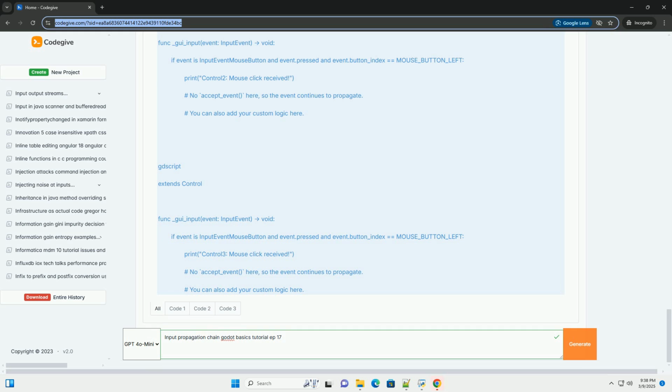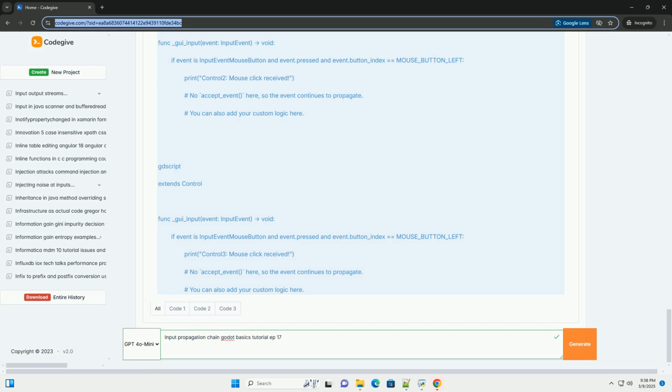Godot handles input events through the scene tree. Input modes. Godot nodes have different input processing modes. The two most important are: Input mode Pass, the default mode, where an input event is passed up the tree after being processed. And input mode Discard, where the event stops propagating up the tree. No other node further up the tree will receive it.